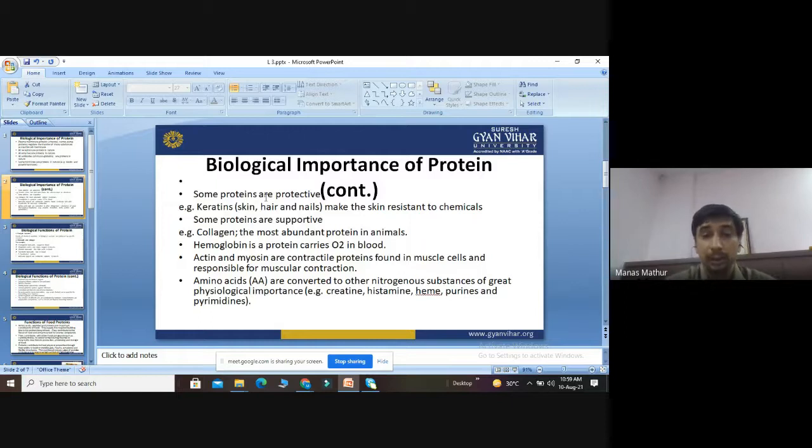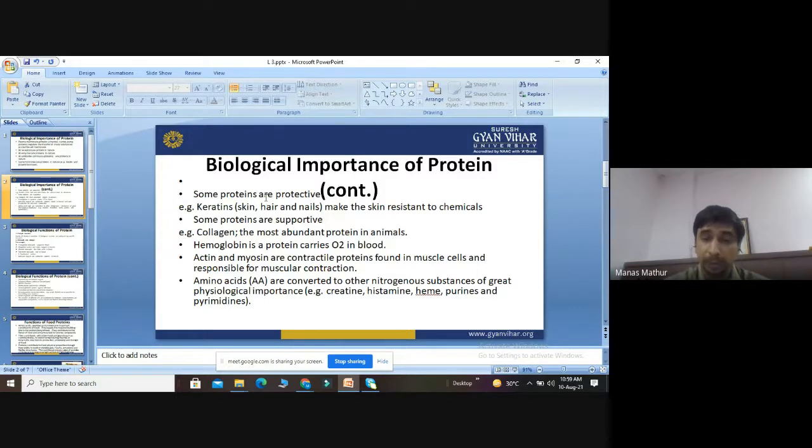However, some proteins also act as a protective agent. The best example is keratin. Keratin is normally present in the skin, hair, and nails of the human body, which makes the skin resistant to various chemicals.